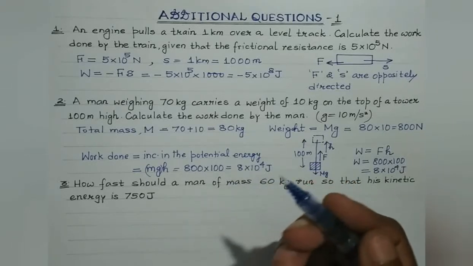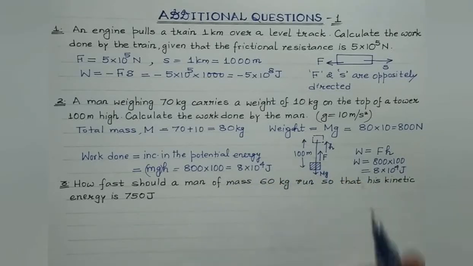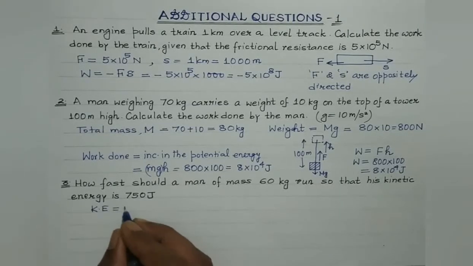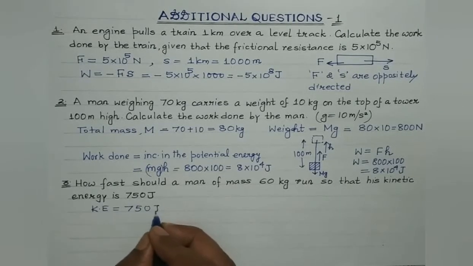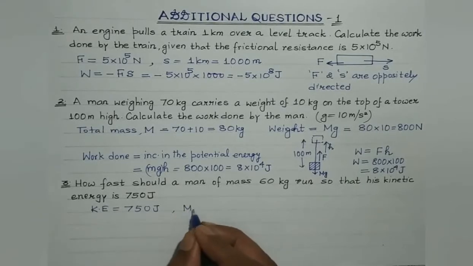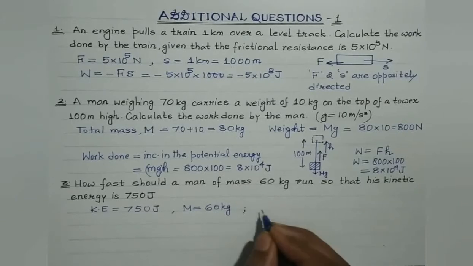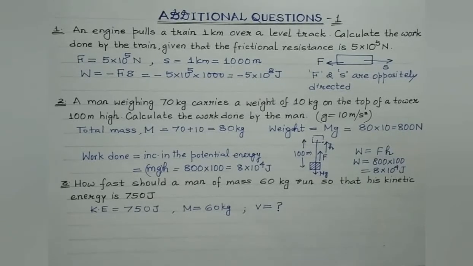Kinetic energy is the energy possessed by a body by virtue of its motion. Now here the kinetic energy is given to be 750 joule. Mass of the man is given to be 60 kg. And what we are supposed to find is how fast, means we are supposed to find out the velocity of the man at that instant.